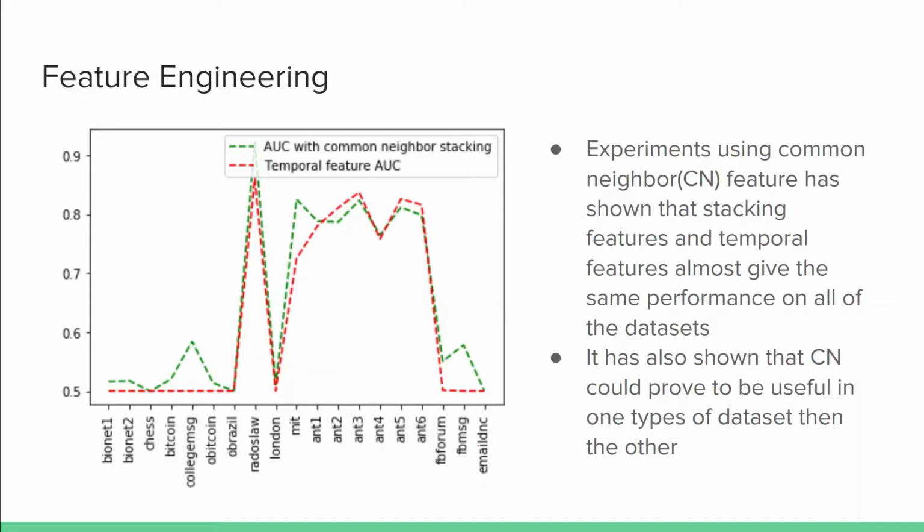Also worth noticing is that there are distinctly two groups of data, as shown in the previous slides, which also shows up here. If you look closely, the ant network and Reddit Slow depend on the common neighbor feature, while the other networks hardly depend on the common neighbor as a feature. This also supports our discovery that different features could vastly affect the results and performance on different types of networks.